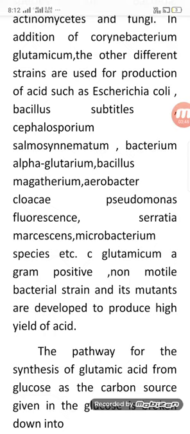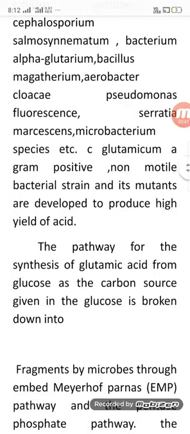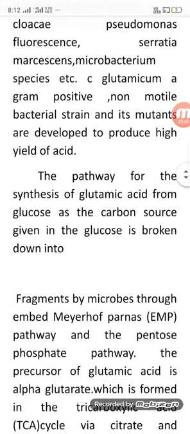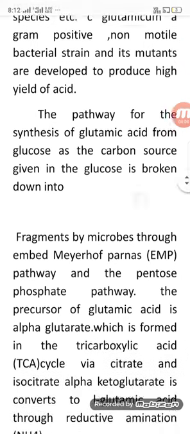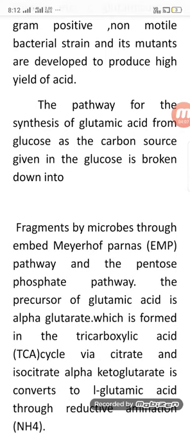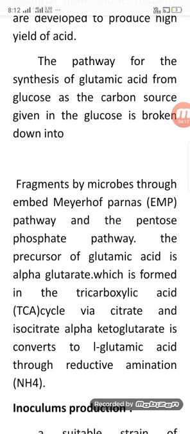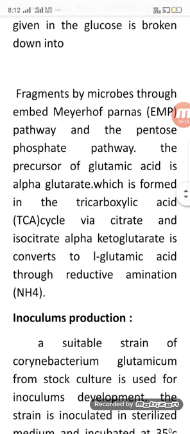The pathway for the synthesis of glutamic acid starts from glucose as the carbon source, which is broken down into fragments by the microbes through the Embden-Meyerhof-Parnas (EMP) pathway and the pentose phosphate pathway. The precursor of glutamic acid is alpha ketoglutarate, which is formed in the tricarboxylic acid (TCA) cycle. Citrate and isocitrate lead to alpha ketoglutarate, which is converted to L-glutamic acid through reductive amination with NH4.